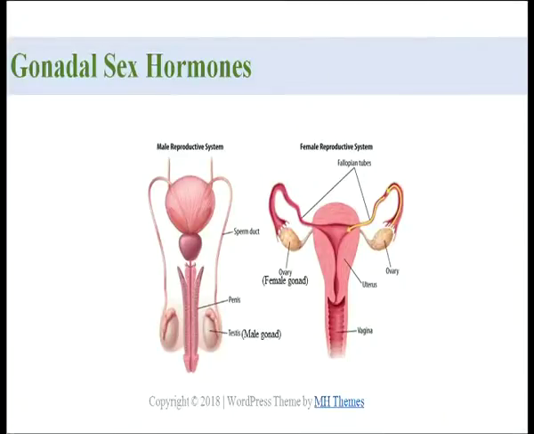What is the corpus luteum? It is the follicle left after the release of the ovum. So, it brings about the final change in the uterus for the retention and growth of the fetus during pregnancy. So, these are the gonadal sex hormones secreted by the male and the female: in the male they are secreted in the testes and in the female in the ovary.